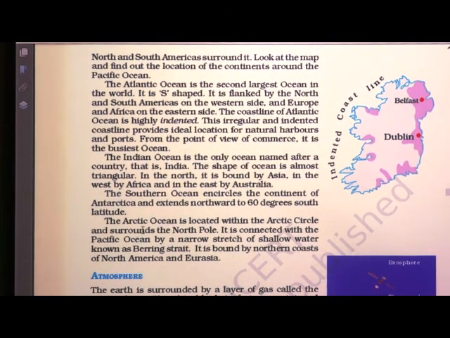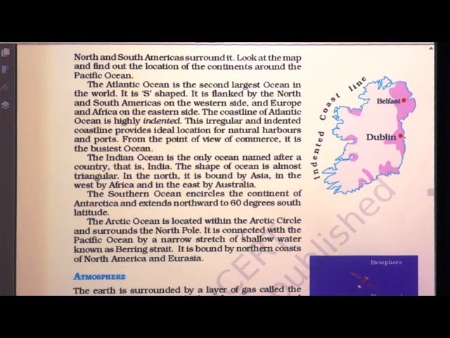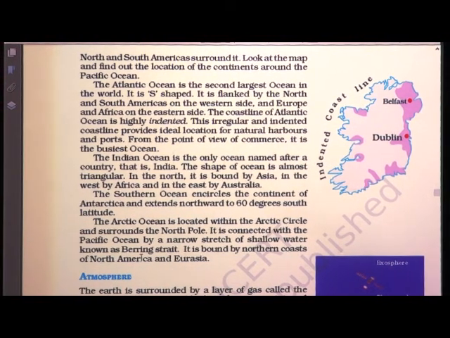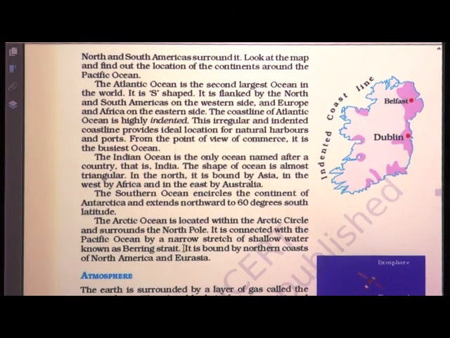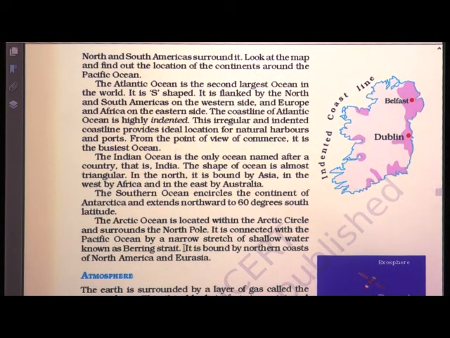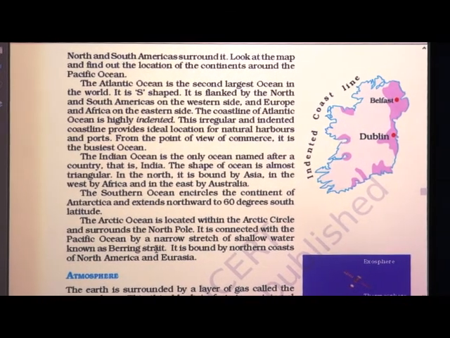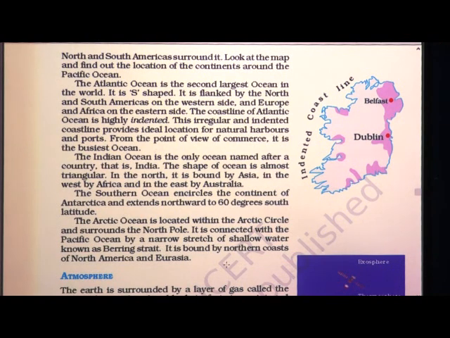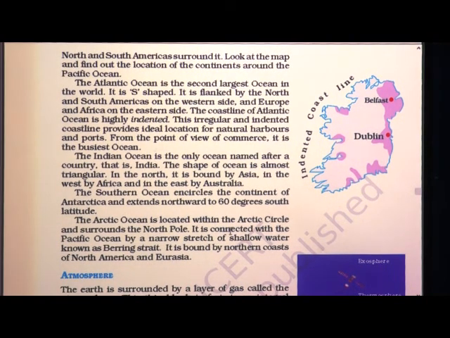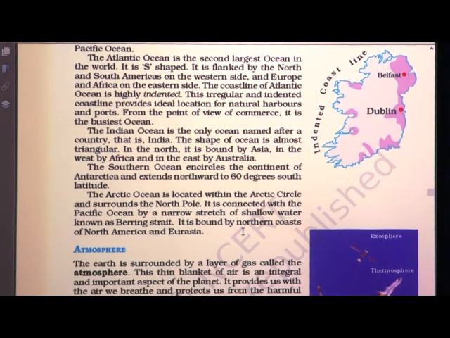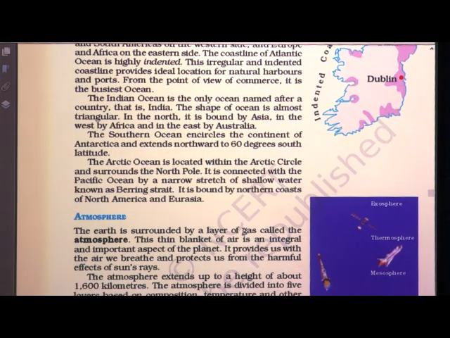Again, last one is the Arctic Ocean. It is located within the Arctic Circle and it surrounds the northern pole. It is connected with the Pacific Ocean by a narrow stretch of shallow water known as Bering Strait, and it is bound by northern coast of North America and Eurasia. Now this was about hydrosphere, what we have seen.